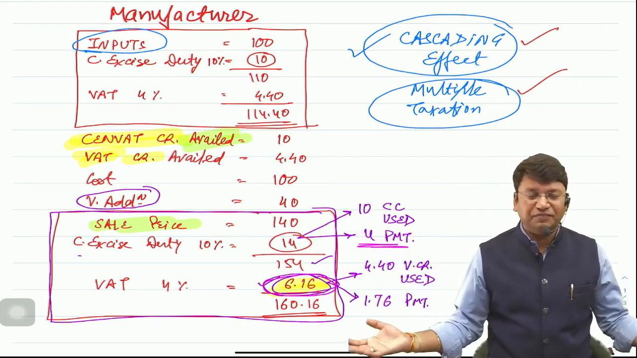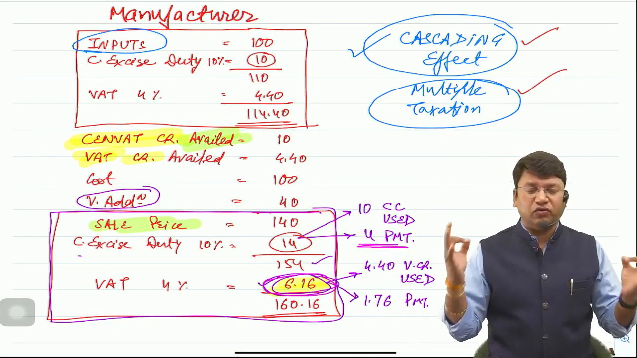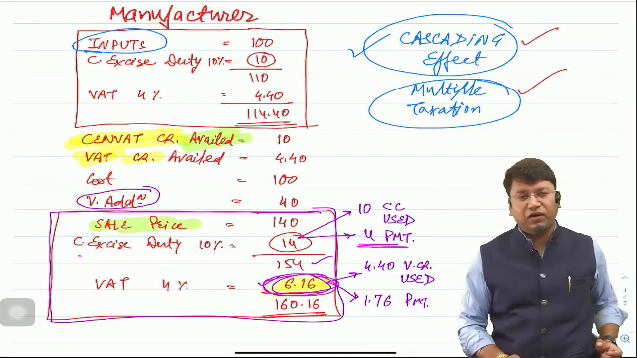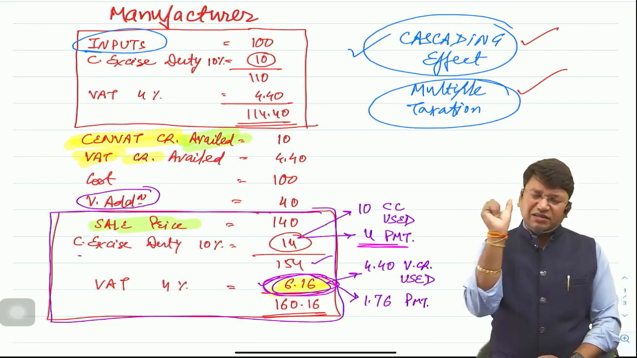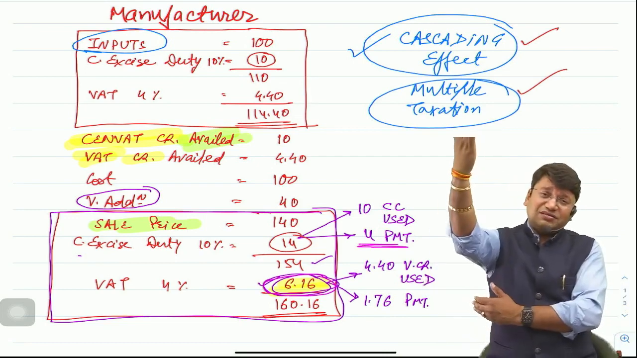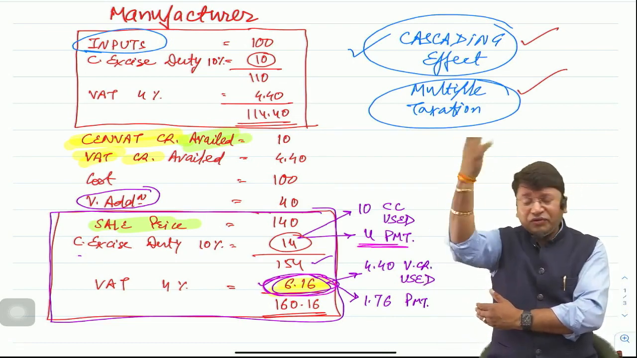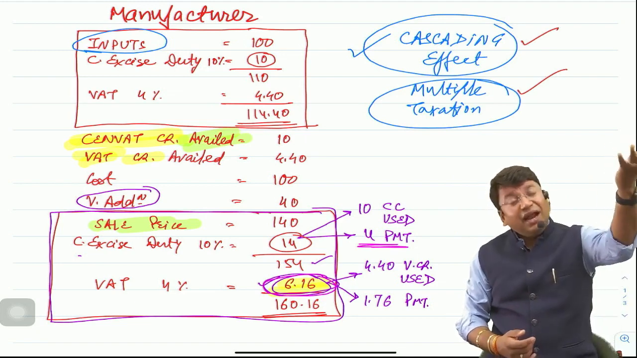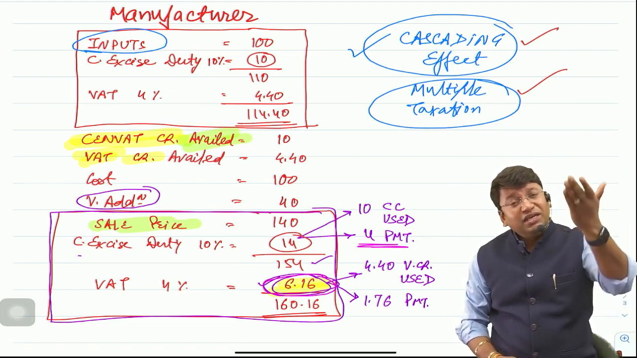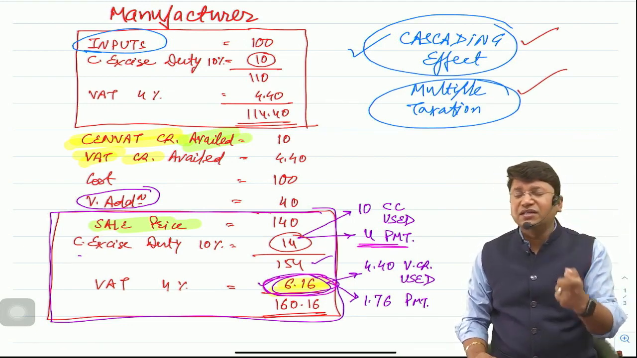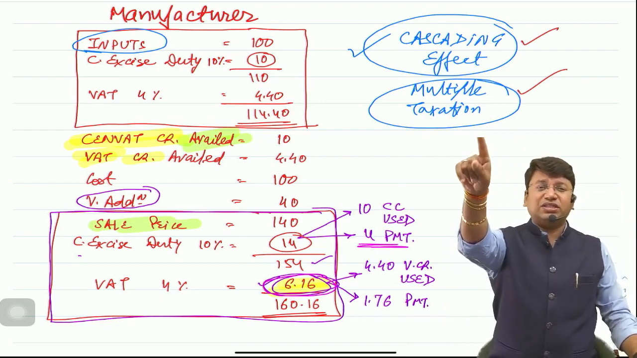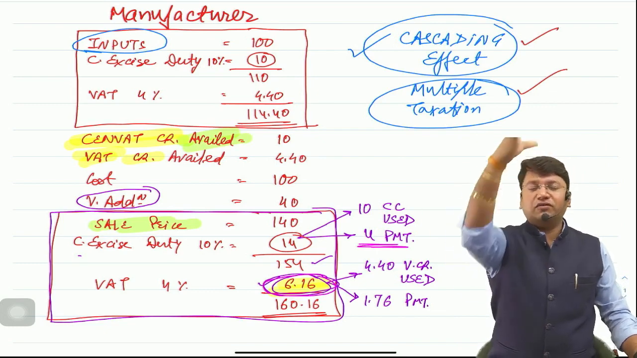Just close your eyes and imagine why the credit of rupees 10 is allowed. Because tax is being charged on entire rupees 140, which includes 100, on which we have already paid the tax. And again on rupees 140, tax is being charged. So to avoid multiple taxation, if we don't give the credit, then multiple taxation and a cascading effect will take place. So to avoid multiple taxation and cascading effect, the credit of rupees 10 is allowed.